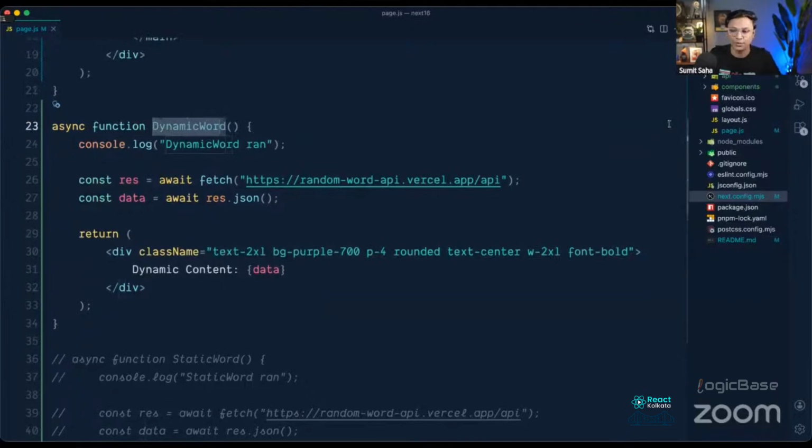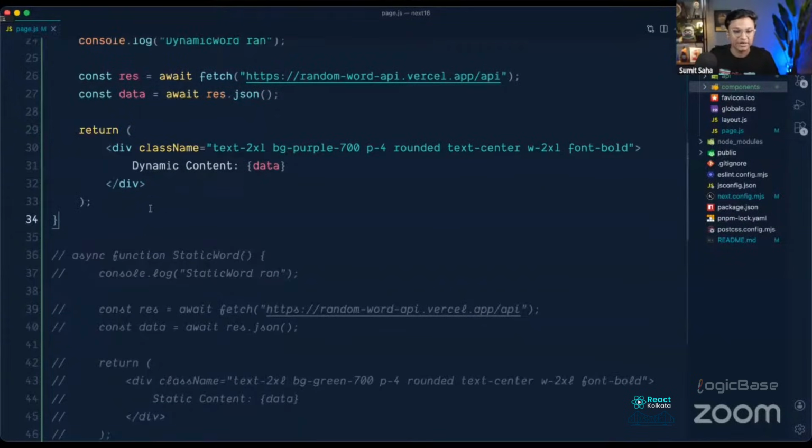This is just a component. You can place it in the components folder as well. For simplicity, I will write every component here so that we can understand quickly. So this is a simple component. This is doing the same thing, the fetch request, and it's actually rendering the dynamic content.